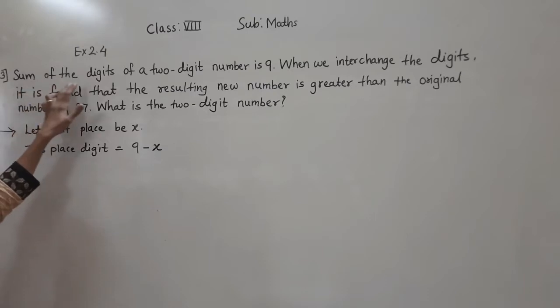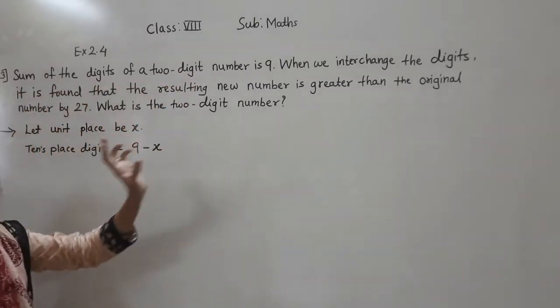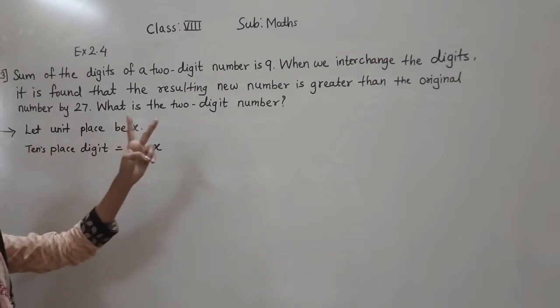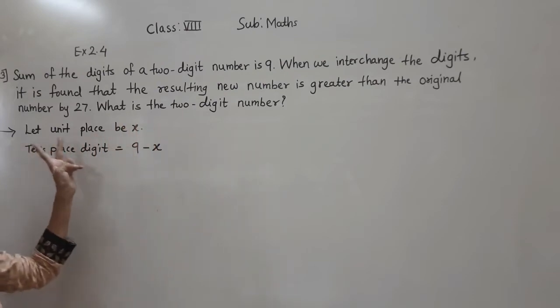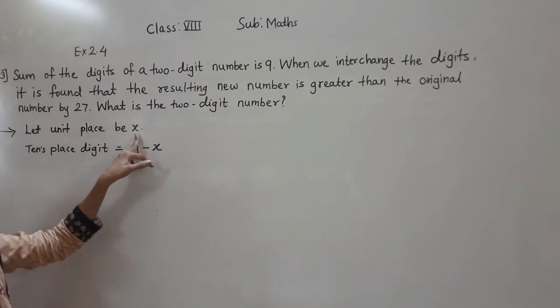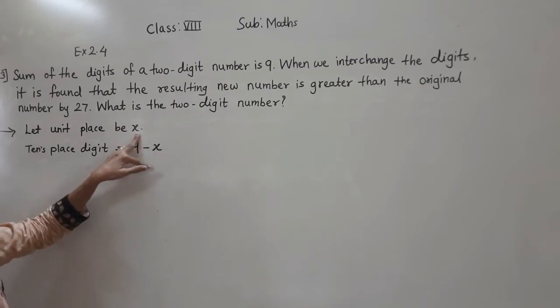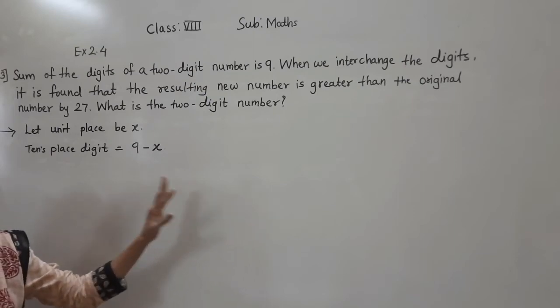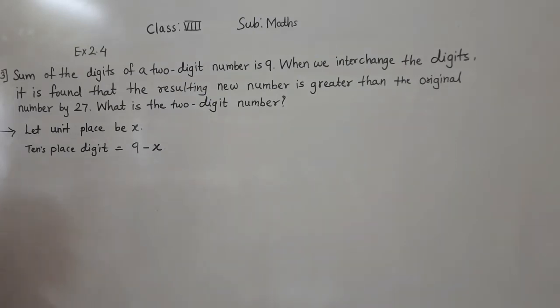The sum of the digits of the 2-digit number, 2 digits are there, is 9. So the unit place number we consider x, so the tens place number is 9 minus x. The sum is 9, as given.